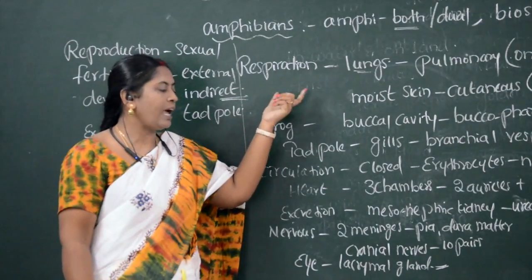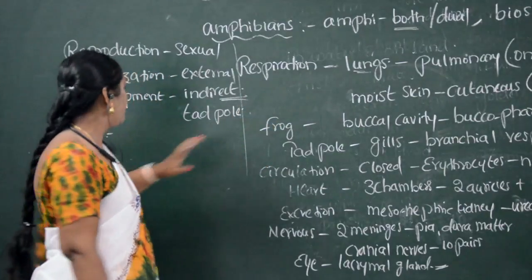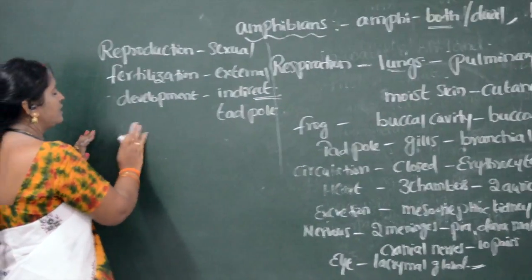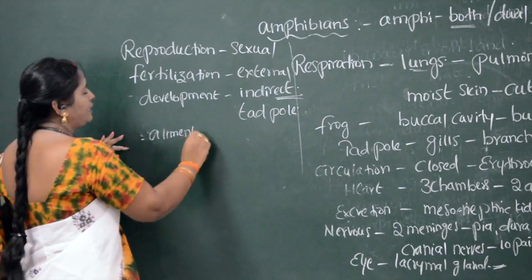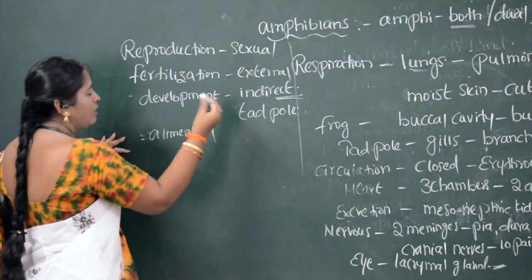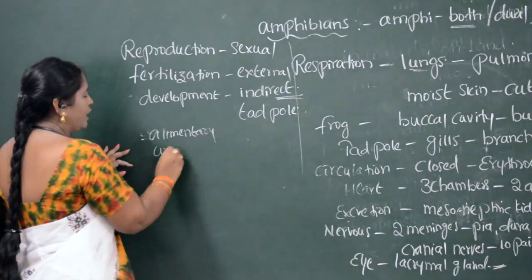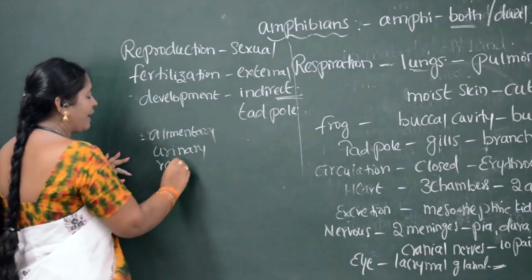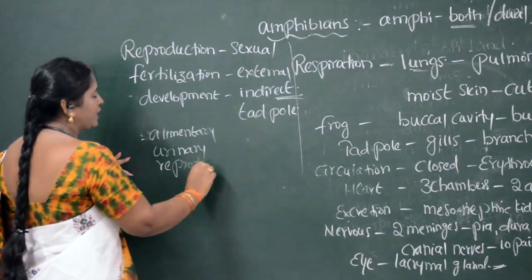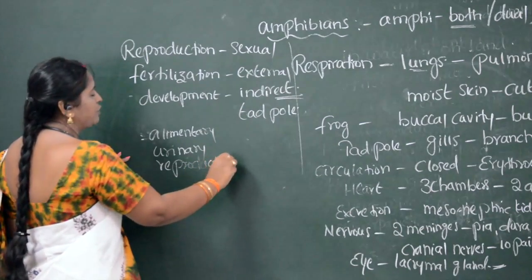But in amphibians, the peculiar character is that the alimentary canal, the urinary duct, and the reproductive duct